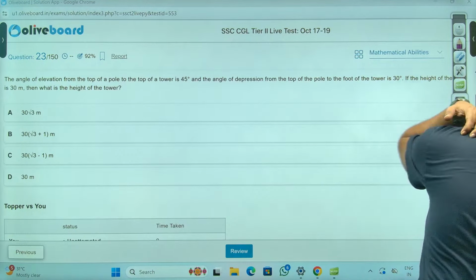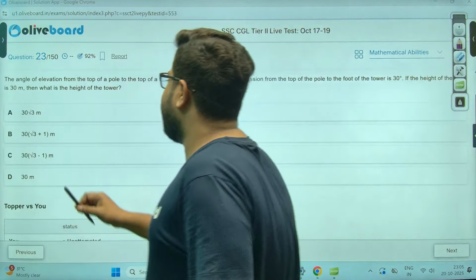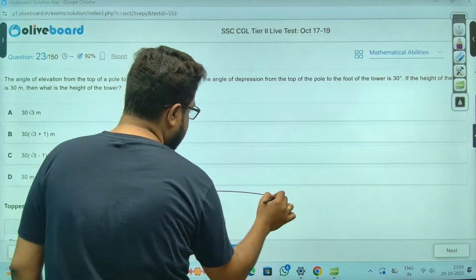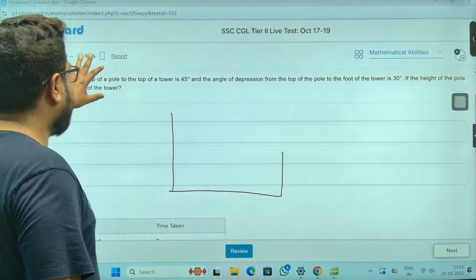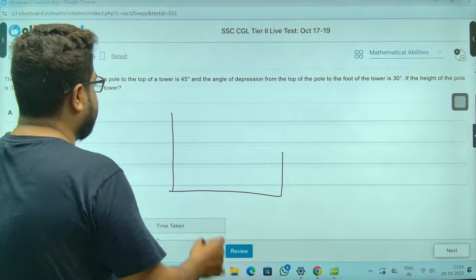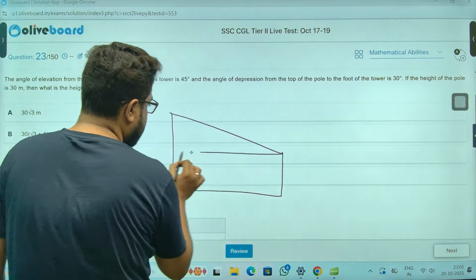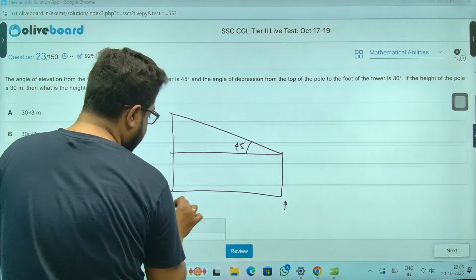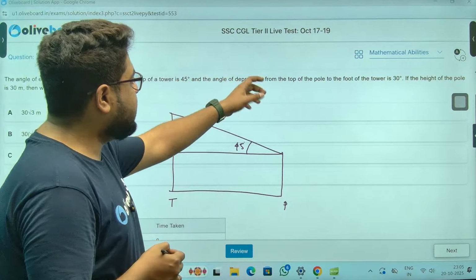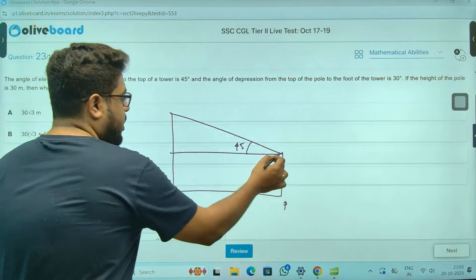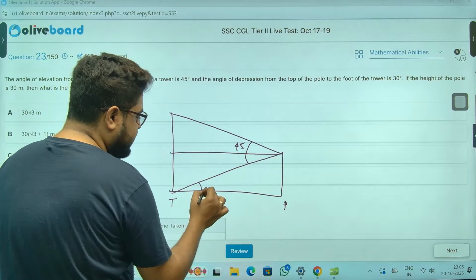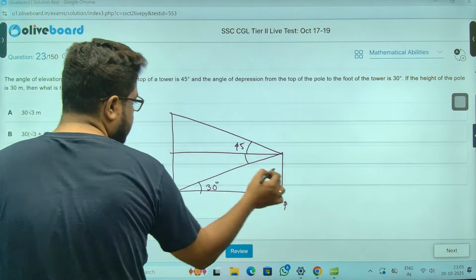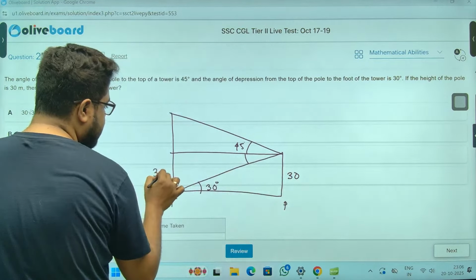Perfect. Chalo. The angle of elevation from the top of a pole to the top of a tower is 45. So this is 45 degree. This is the pole. This is the tower. Angle of depression from the top of the pole to the foot of the tower is 30, so this is 30. Height of the pole is 30. So this is 30, and this is 30 means this is also 30.